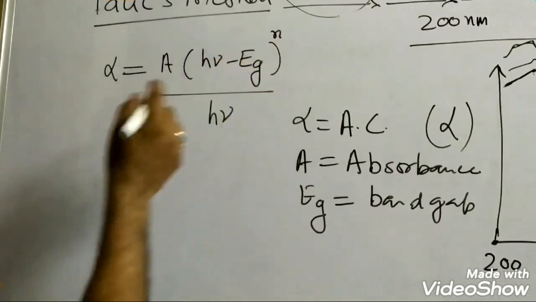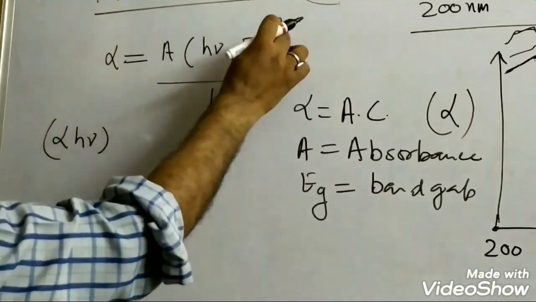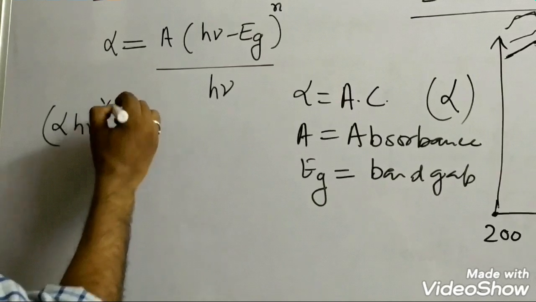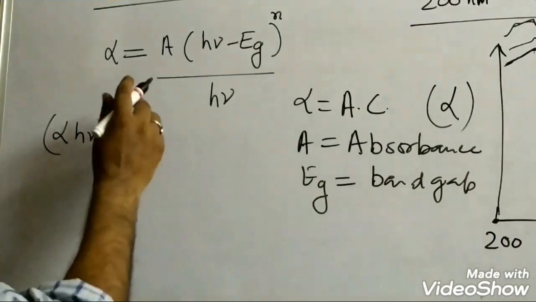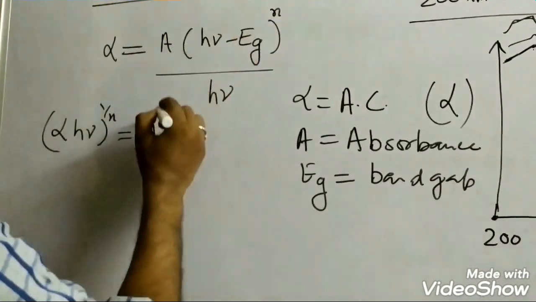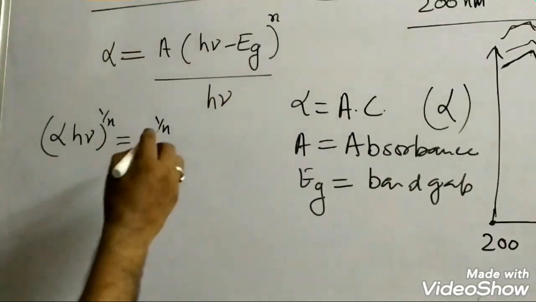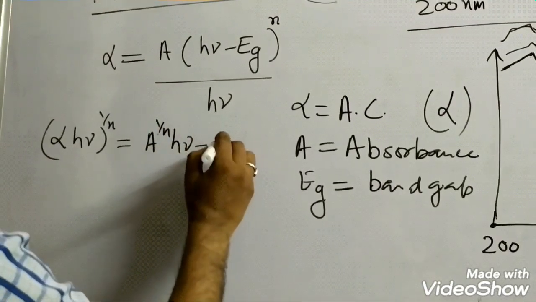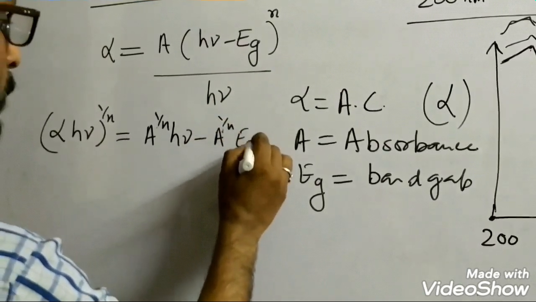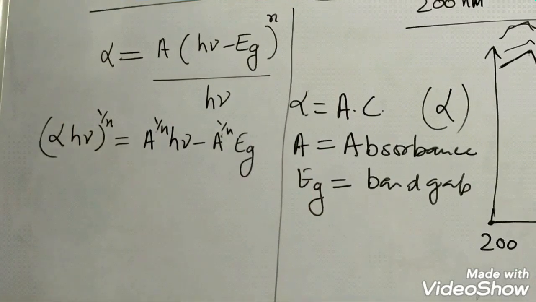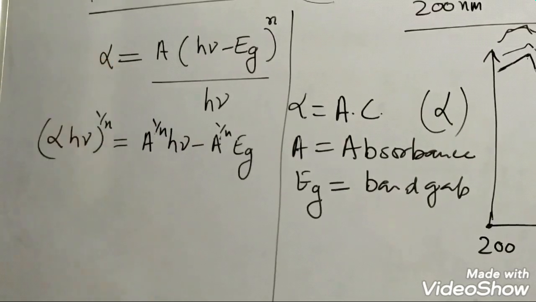Just we will rearrange this equation, so it will give you alpha h nu to the power, because here the power is n, so I can write 1 over n here, so that it becomes (alpha h nu) to the power 1 by n, and I will open this bracket as A to the power 1 by n (h nu minus Eg). So this is on rearranging this equation.